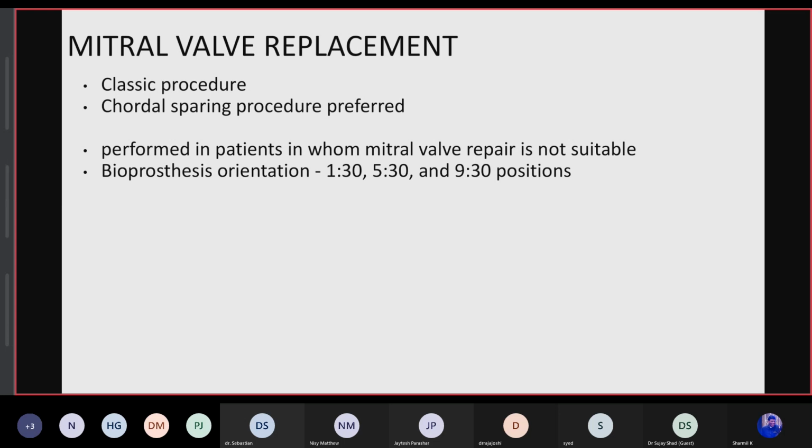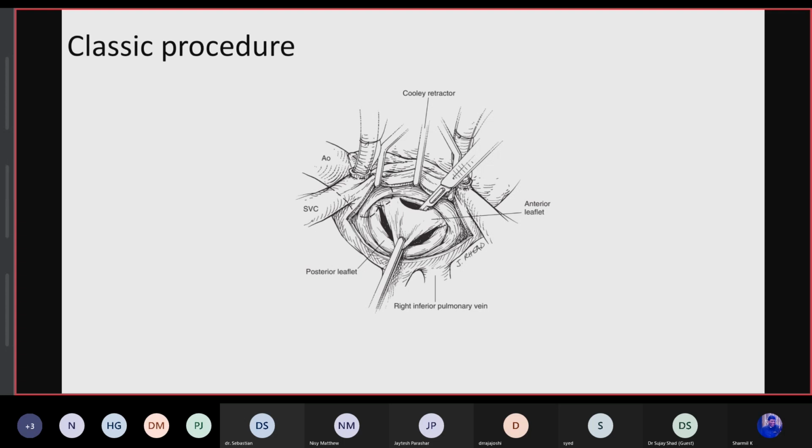The important thing is the leaflet should be in the opening of the leaflets and closing should be in the plane of that mitral valve acuteness. And replacement is performed in patients in whom repair is not suitable. So there's a classic procedure where the incision is started at the 12 o'clock position in the anterior mitral leaflet, because it's the least affected area in the base of the annulus leaflet. And the excision of the valve is transferred left to right from this same incision.